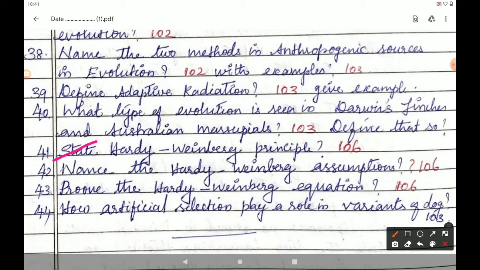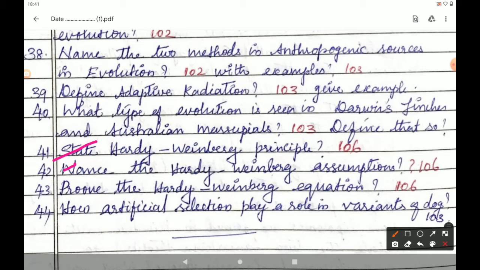The allele frequencies in a population are stable and constant from generation to generation in the absence of gene flow, genetic drift, mutation, recombination and natural selection. Close the bracket.